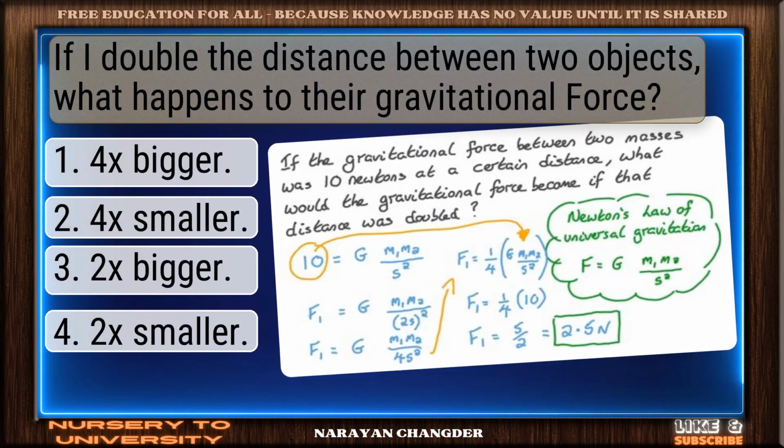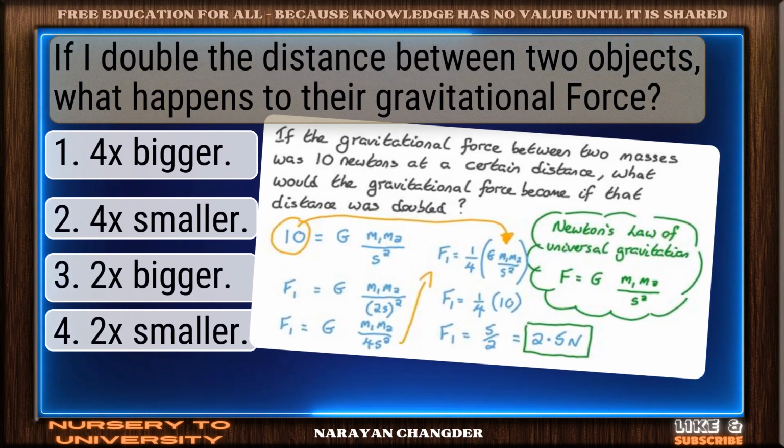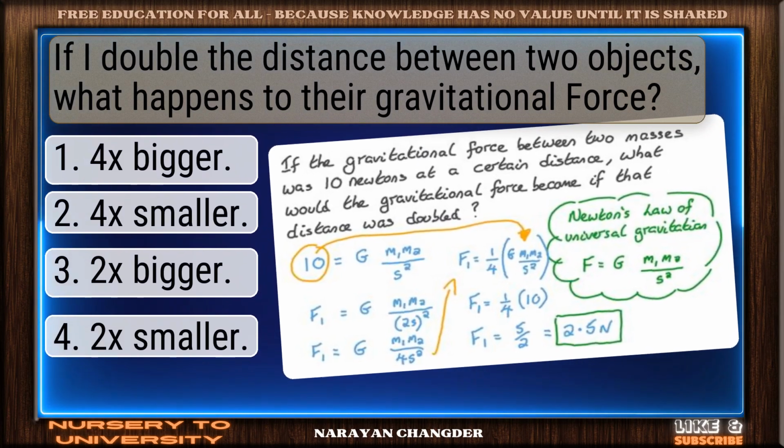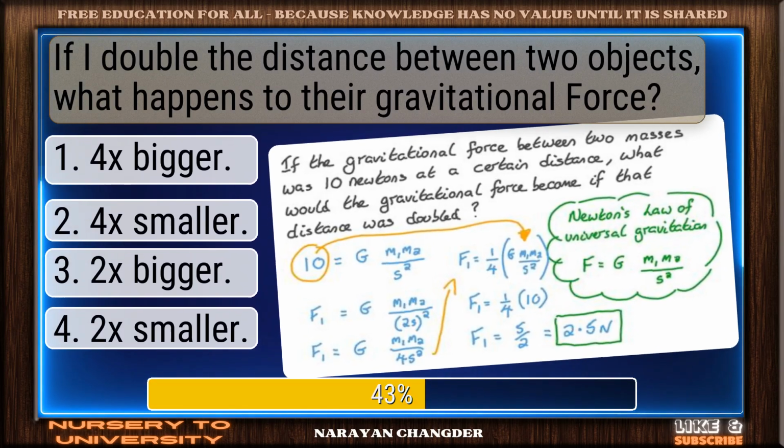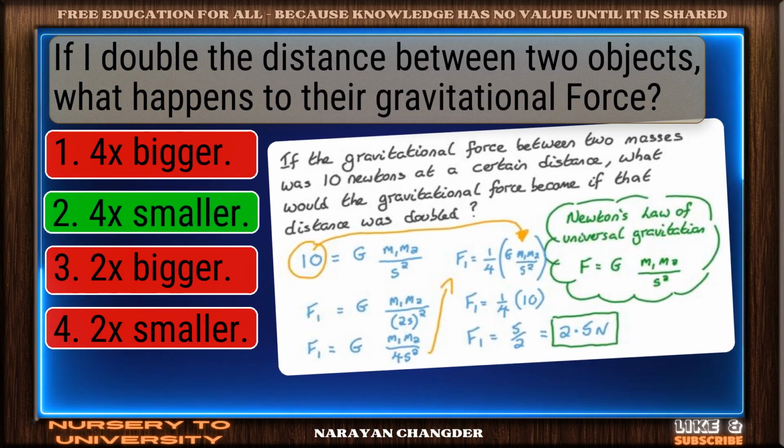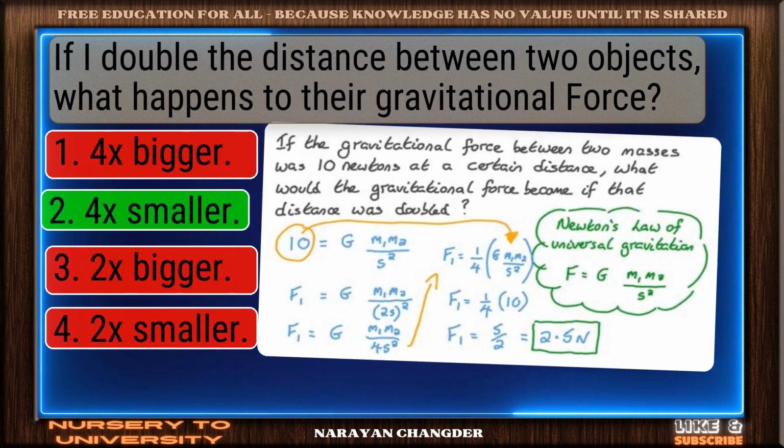Question number 46. If I double the distance between two objects, what happens to their gravitational force? Valid point. 4x smaller is true.